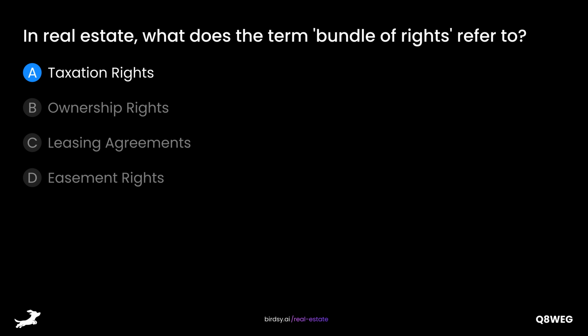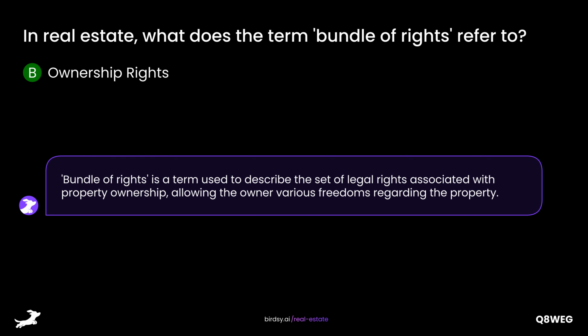Is it A, taxation rights, B, ownership rights, C, leasing agreements, or D, easement rights? The answer is B, ownership rights. Bundle of rights is a term used to describe the set of legal rights associated with property ownership, allowing the owner various freedoms regarding the property.